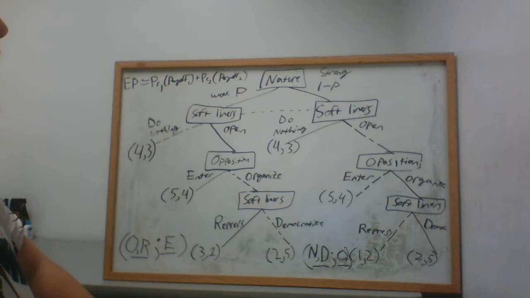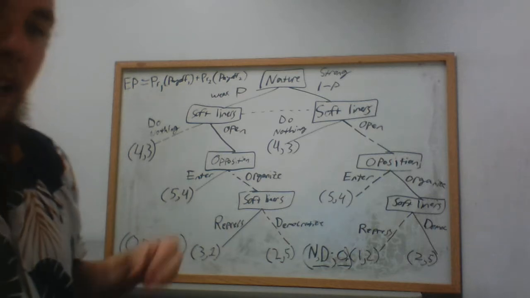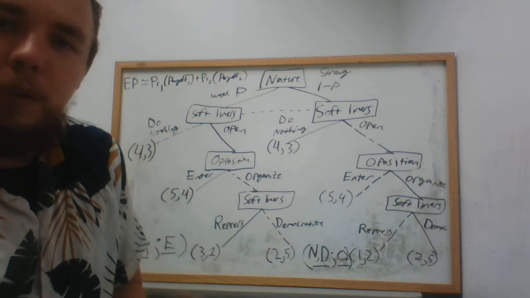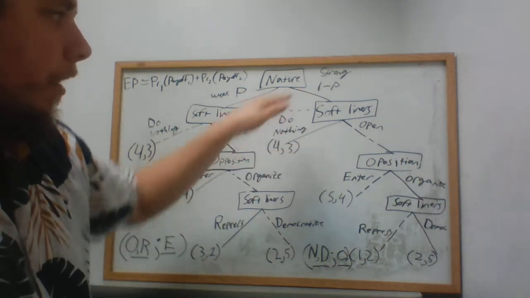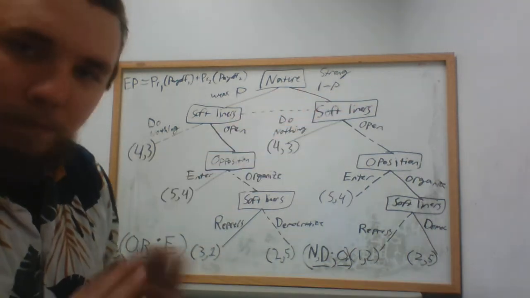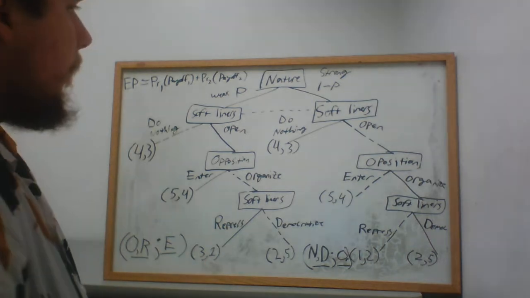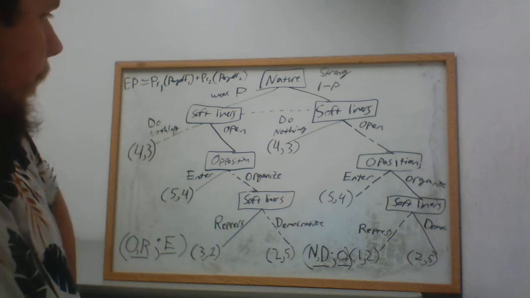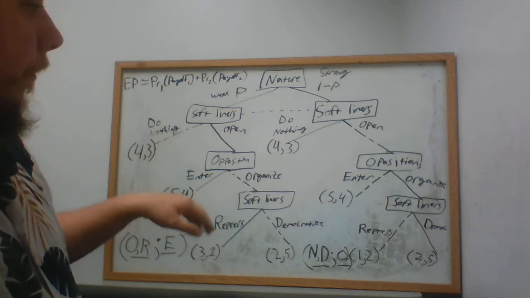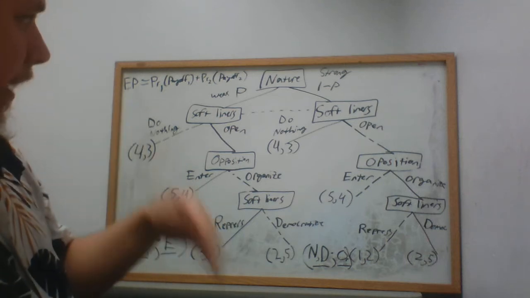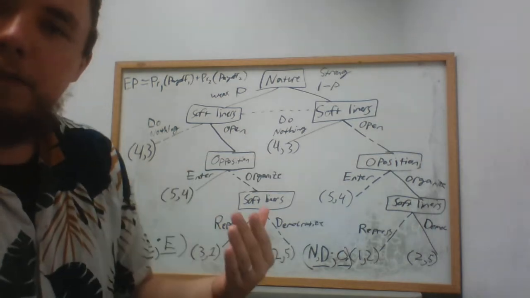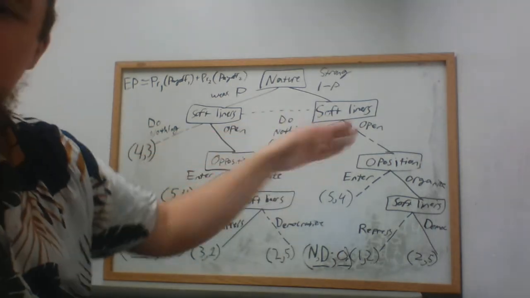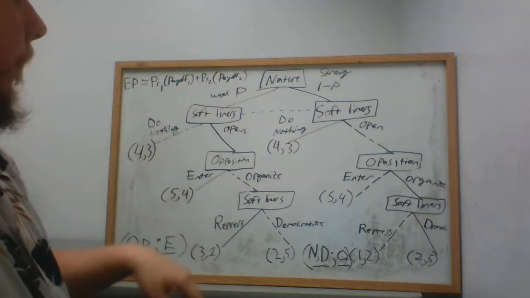Okay? So, again, at this stage, we're only concerned about player 1. We only care about what they're going to do. Are they going to do nothing, or are they going to open up? That's all we care about. So we need to basically figure out the expected payoff that they would get if they did nothing versus if they opened up.